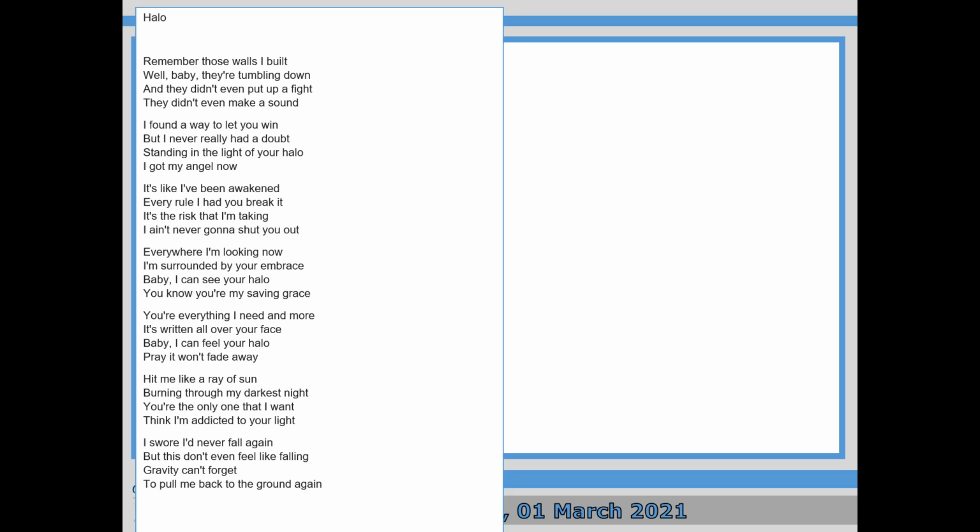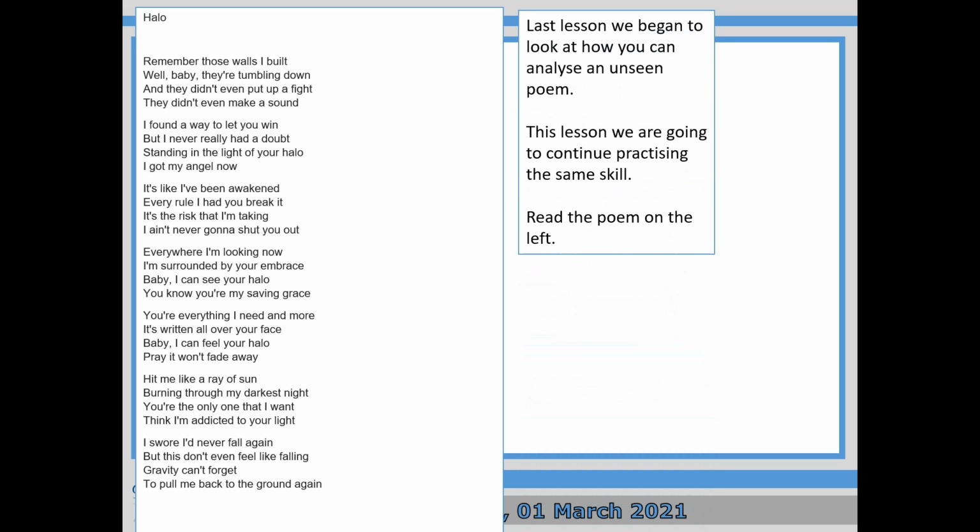So the poem that we're going to be looking at today is on the board. You will probably recognise it. Again, like I said yesterday, looking at songs is a good way to start because it perhaps gives you that bit more confidence that you know the song. So what I want you to do first of all is read it through. So pause the video, do that now.